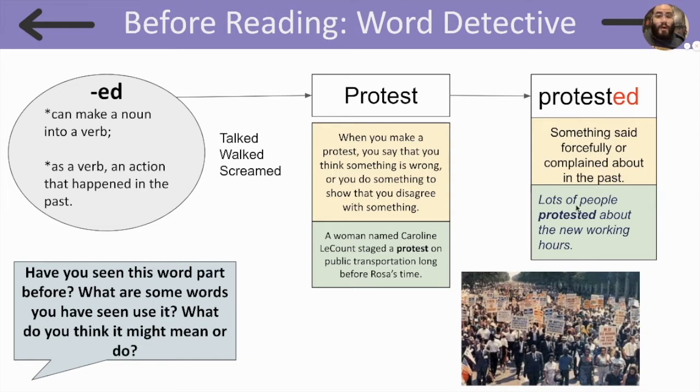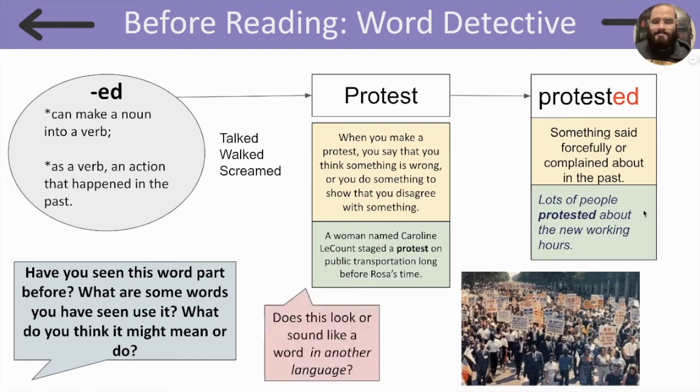For example, lots of people protested about the new working hours. In this picture, we see people that protested for civil rights. Does this look or sound like a word in another language? It looks like the word protestar, which means to protest in Spanish.